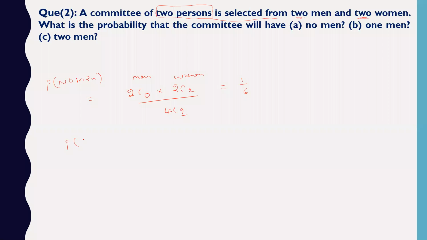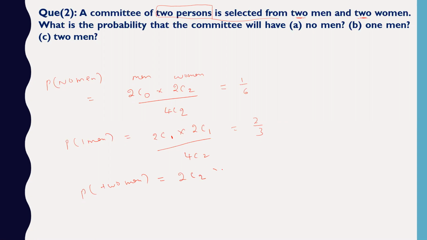So what is the probability of 1 man? So 1 man you have to select, and then you have no other option left. You have to select 1 woman also because the committee is of 2. And total is 4C2. That is the probability. So you just calculate it quickly, you will get 2 by 3. Check it out. And the probability of 2 men will be how much?